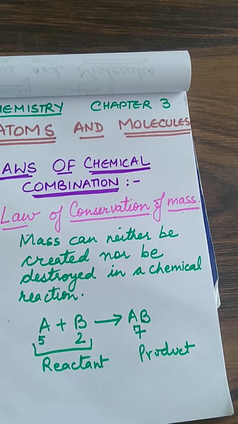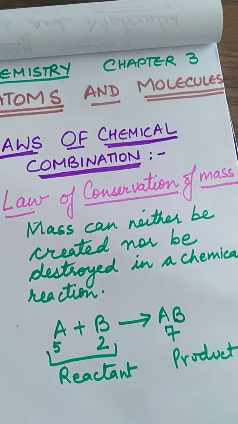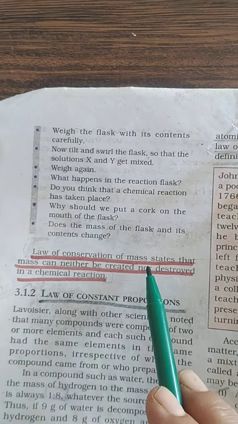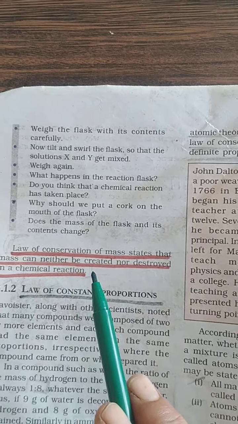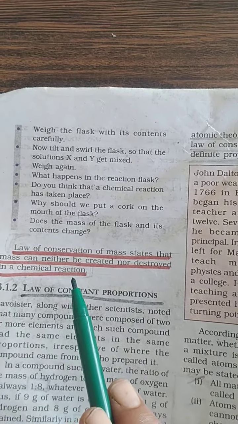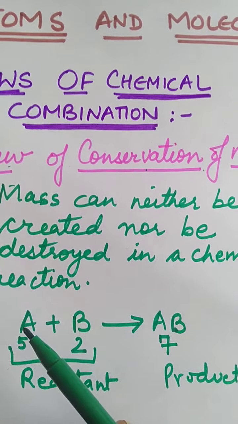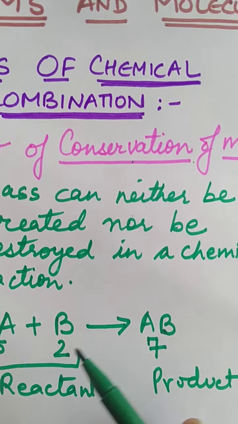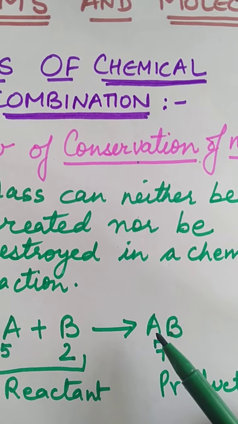So students, you can mark this law. It is given on page number 32. Page number 32, law of conservation of mass states that mass can neither be created nor be destroyed in a chemical reaction. So students, you cannot say that A and B reacted, they were destroyed and a new product is formed.